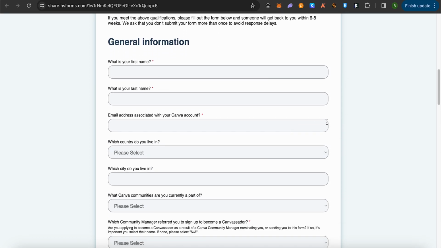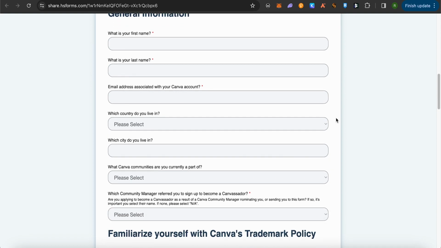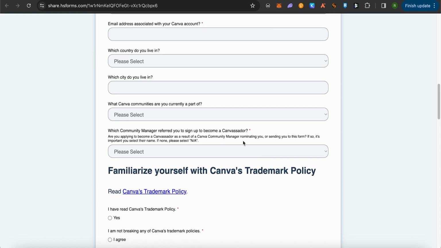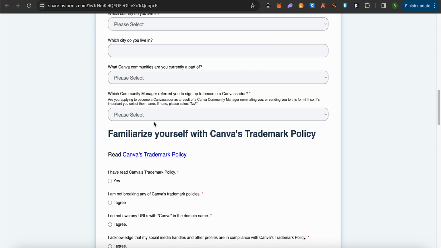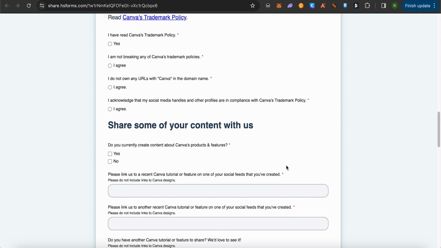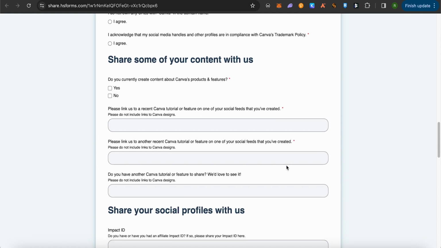Over here it will ask you to provide some general information about you, like your first name, last name, your email address that is associated with your Canva account, the country and city where you live, the communities that you are part of, and also some more details about you. After giving out all this information, you would be asked some more questions.